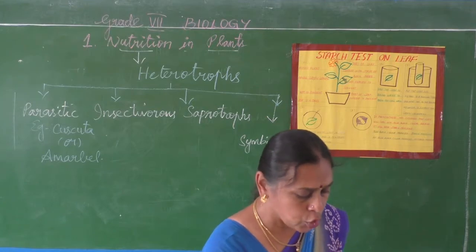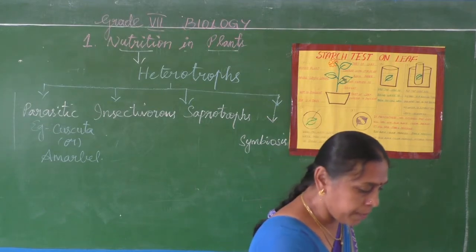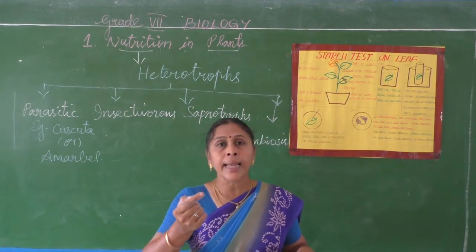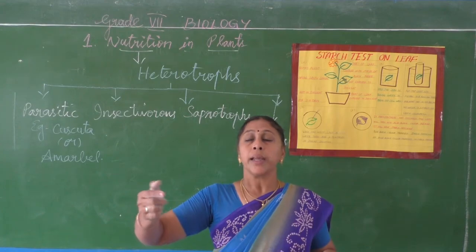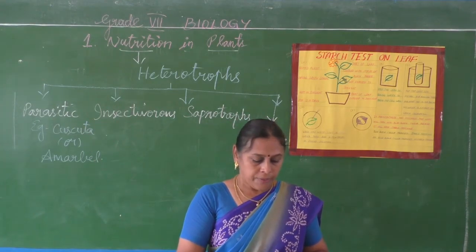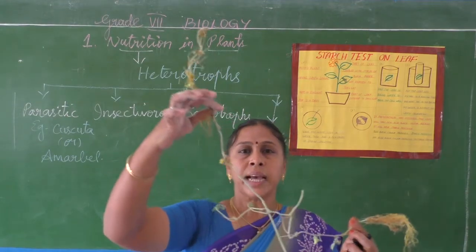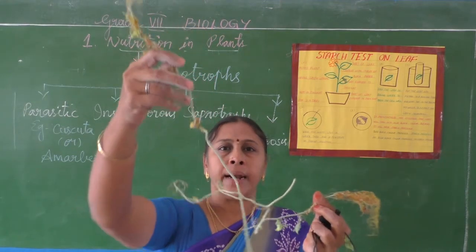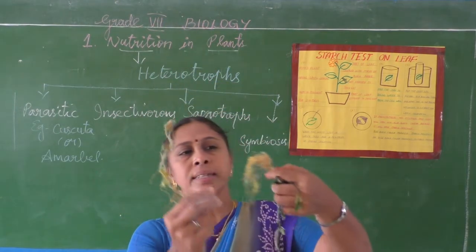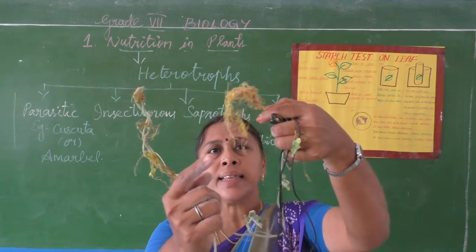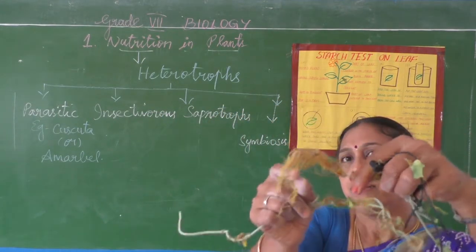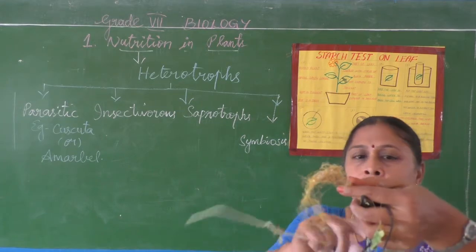Now I will show you that Cuscuta. Cuscuta is nothing but a thread-like tubular structure which climbs on other trees or plants. See, now this is a green plant. This is a separate green plant, and this is the Cuscuta. Can you see the thread-like structure here? See how it has climbed on the other plant.